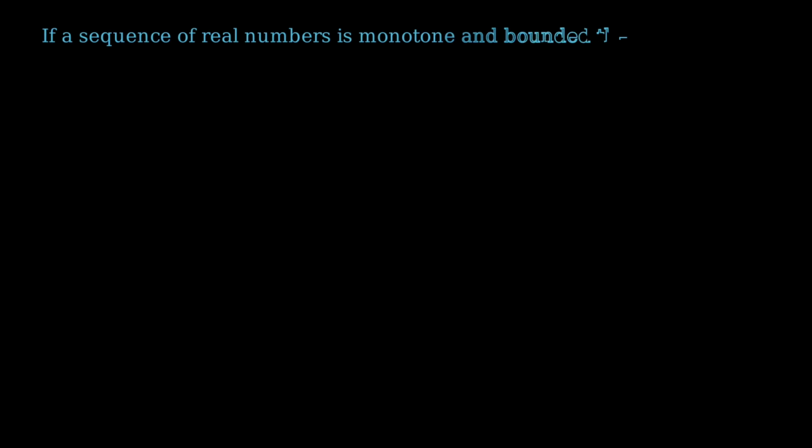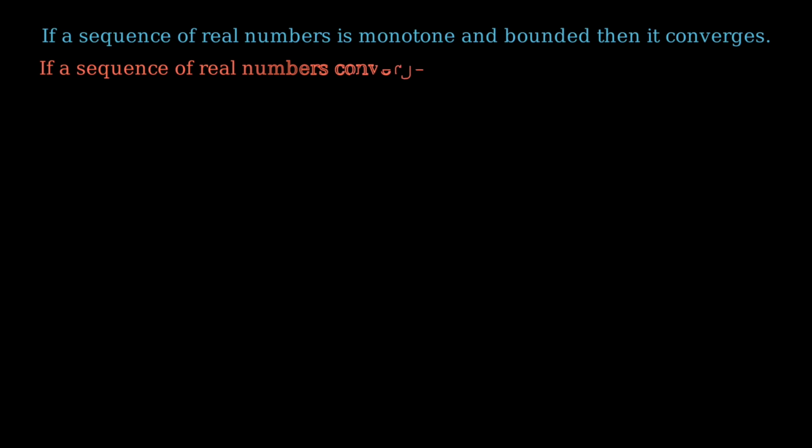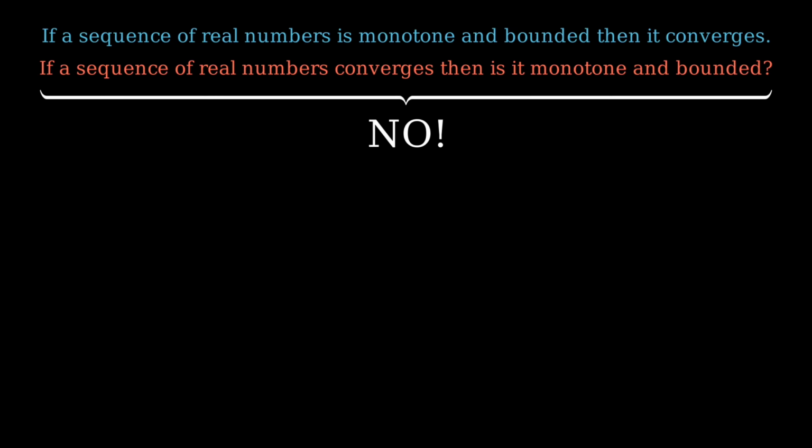Now we will talk about the converse of this statement. If a sequence converges, then is it both monotone and bounded? Actually, this is not the case. The sequence negative 1 to the n over n converges, but it is not monotone, so it can't be both monotone and bounded.